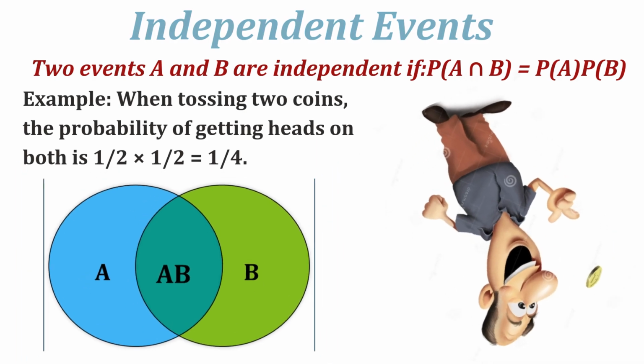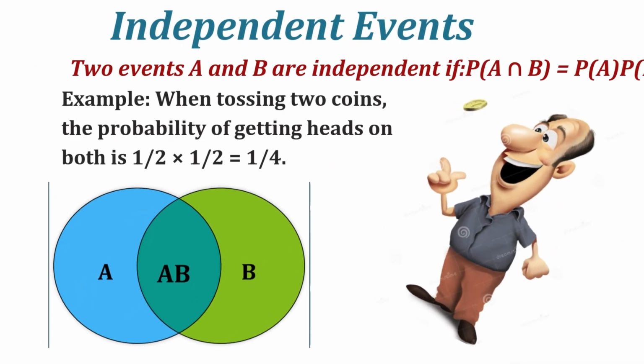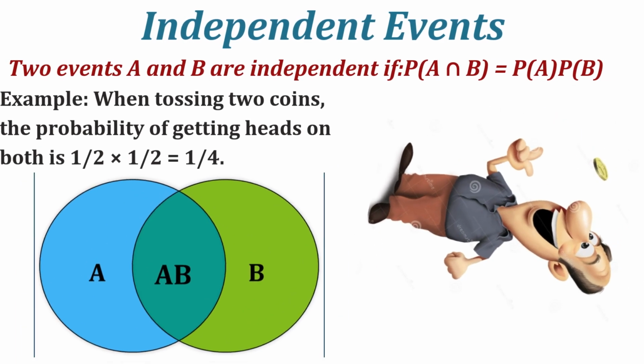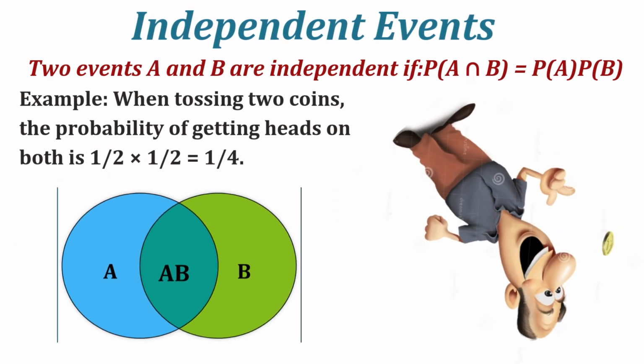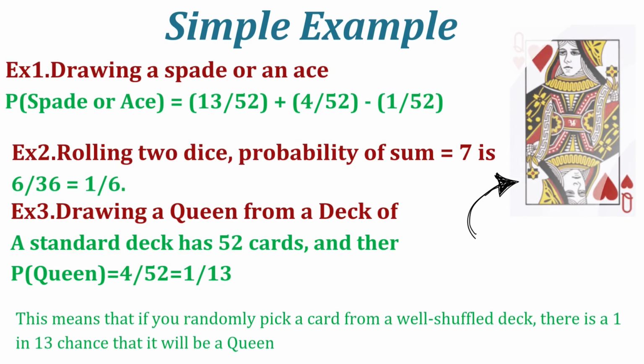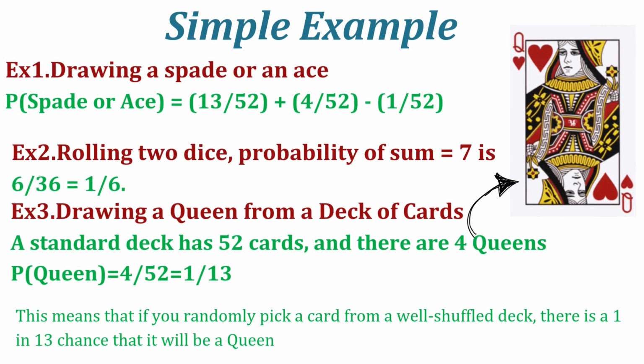So these two events occur independently. Calculating the independence of two events is just the probability of A intersection B, which is probability of A times probability of B.